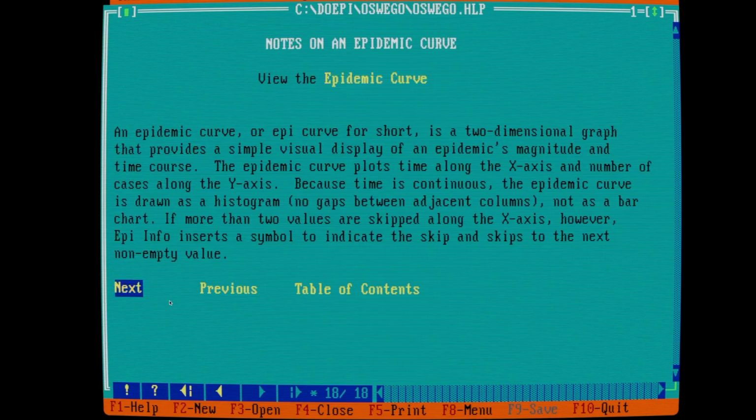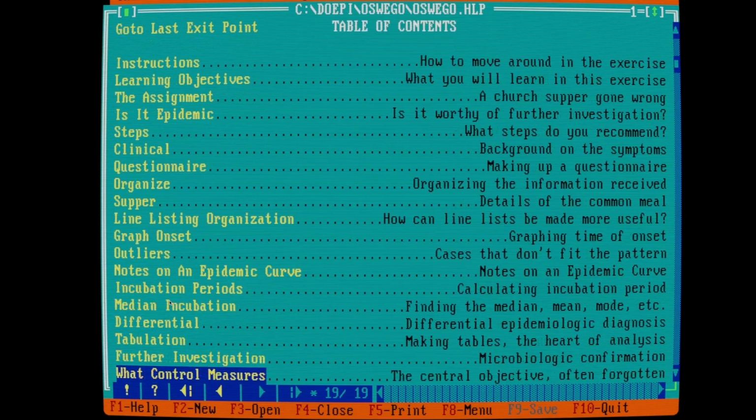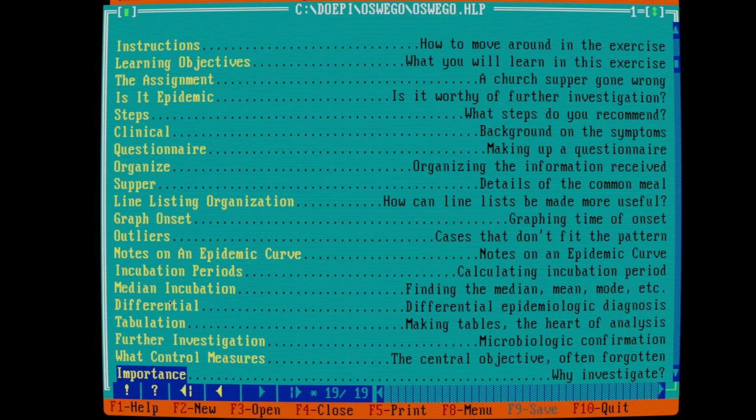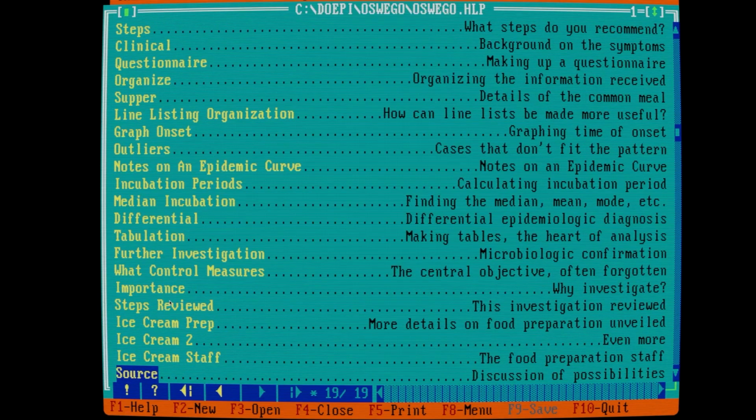Escape to go back, and then let's go back to the table of contents. Let's see: incubation periods, calculating them, then differential diagnosis, tabulation, further investigation, what control measures should you put in place, and then the importance of the ice cream. So yes, it was the ice cream that caused the outbreak.